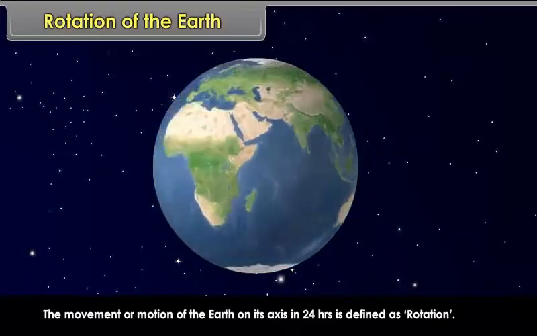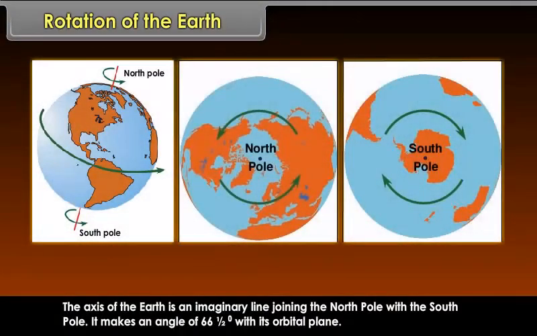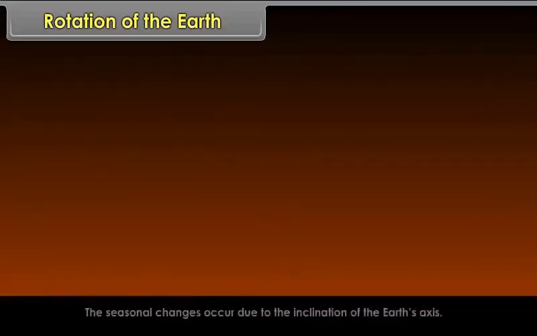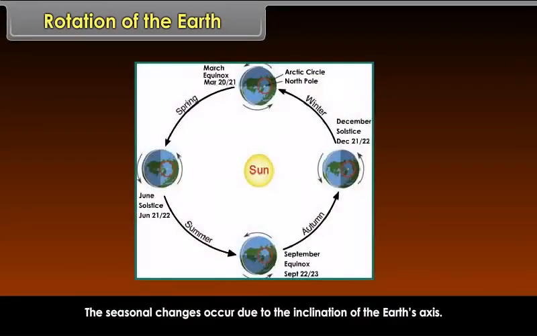The axis of the earth is an imaginary line joining the North Pole with the South Pole. It makes an angle of 66.5 degrees with its orbital plane. The earth completes its rotation in 23 hours, 56 minutes and 4 seconds. The orbit of the earth is elliptical. The seasonal changes occur due to the inclination of the earth's axis.